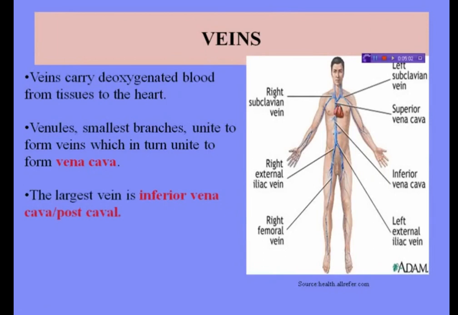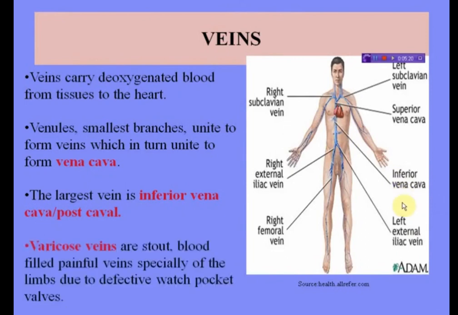Next, the largest vein is the inferior vena cava or postcaval. Next, varicose veins. Varicose veins are stout, blood-filled, painful veins, especially of the limbs, due to defective valves.